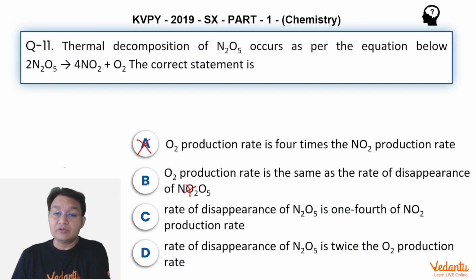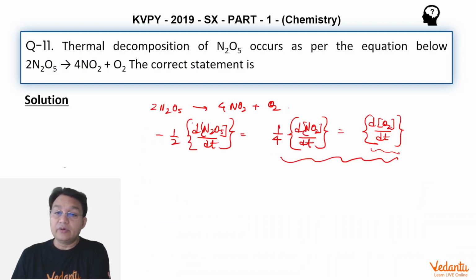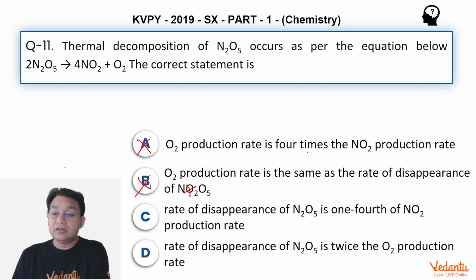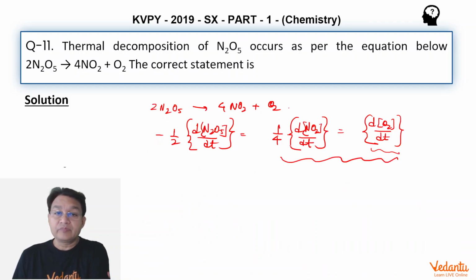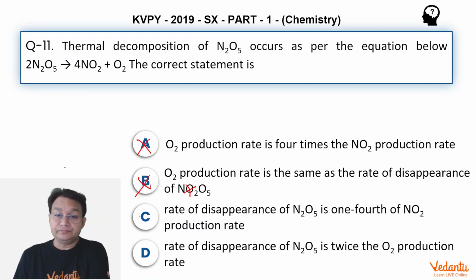The second statement is also wrong. Third, the rate of disappearance of N2O5 is 1/4 of NO2's production rate. That's also wrong.